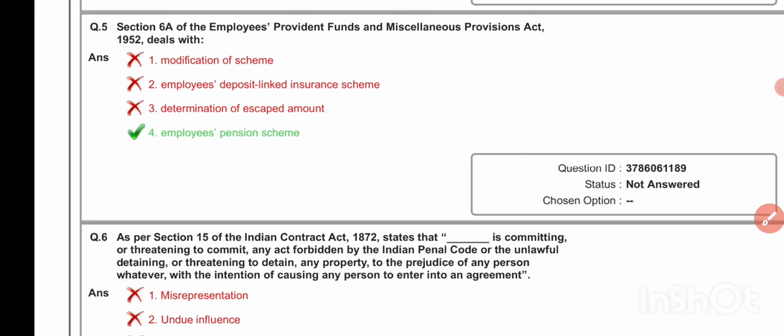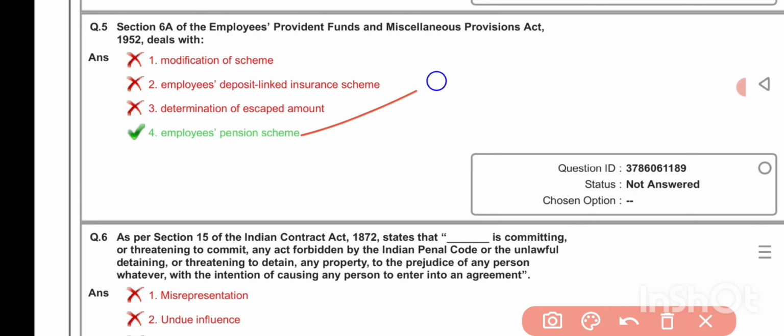Section 6A of Employees Provident Fund and Miscellaneous Provisions Act 1952 deals with employees pension scheme.